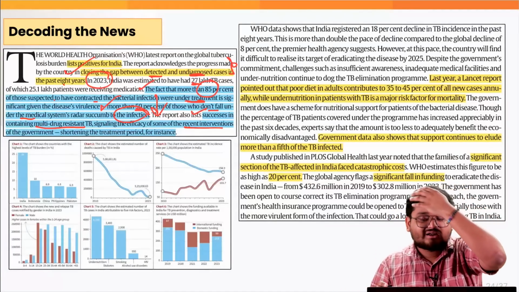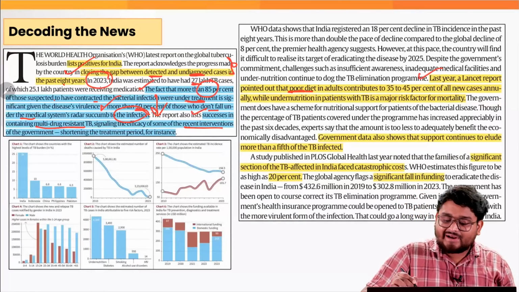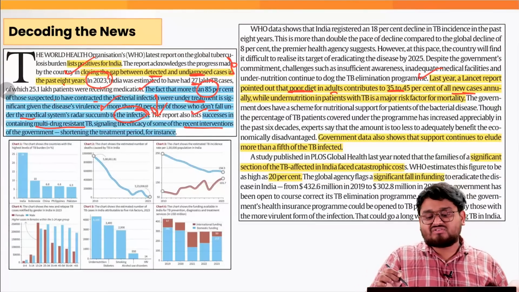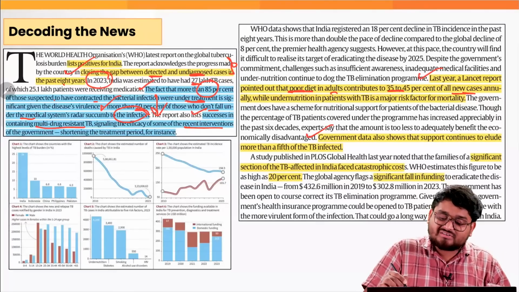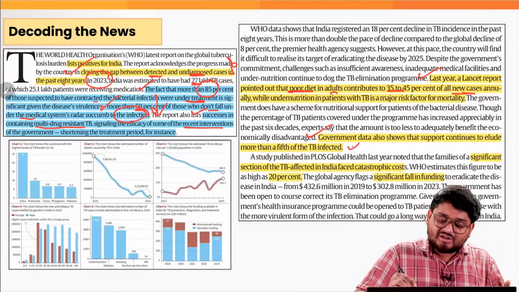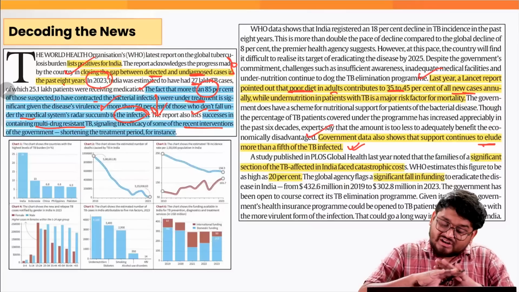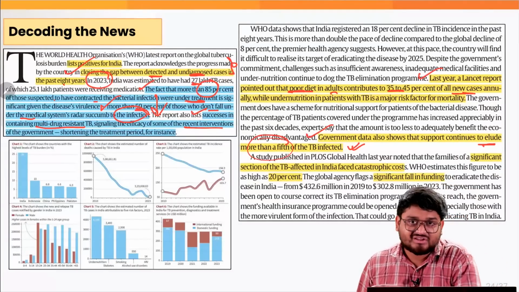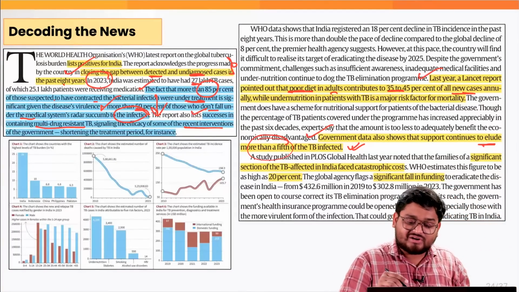But we have to understand that there are various concerns also. Last year, a Lancet report pointed out that poor diet in adults contributes to 35 to 45% of all new TB cases annually. Government data also shows that the nutritional support for TB patients is continuing. But we have to understand that these government initiatives do not even reach more than a fifth of the TB infected patients. So four-fifths of the patients do not receive any kind of government support when it comes to nutritional balance.